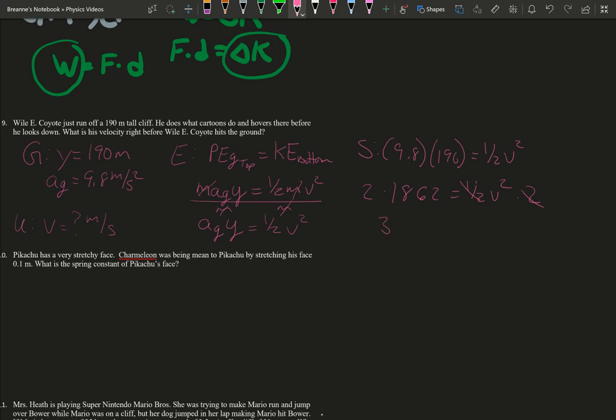So you get 3,724 equals v squared. To get rid of that squared, you're going to square root. And once you square root your answer, you get 61.02 meters per second. And that's how fast he's hitting the ground. That's a lot. No wonder when he hits, he kind of goes into the ground a lot and squishes.